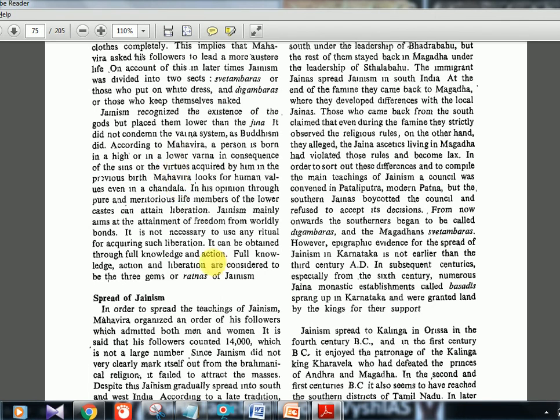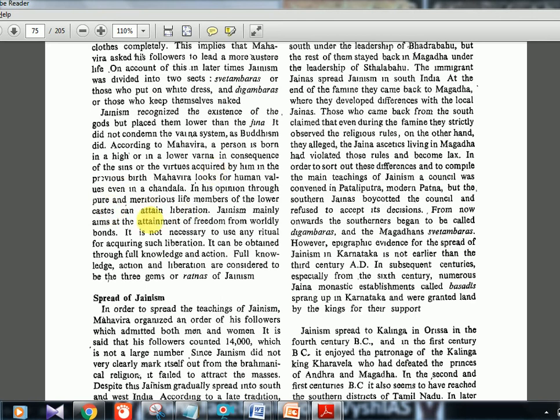Okay, so we have these three terms here: knowledge, liberation, and action. It's mentioned here, knowledge, liberation, and action are the three ratnas, or the three gems. If you attain these things, you can strive, or move towards the higher caste from the lower caste. And you are in the lower caste because you did something wrong in the previous life. So this is the belief or system of Jainism.